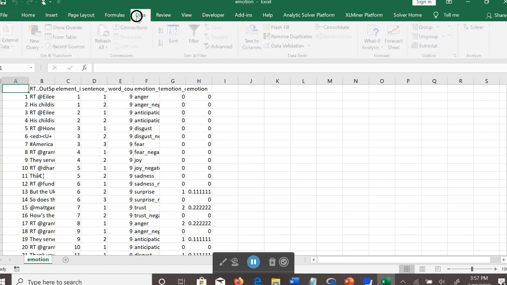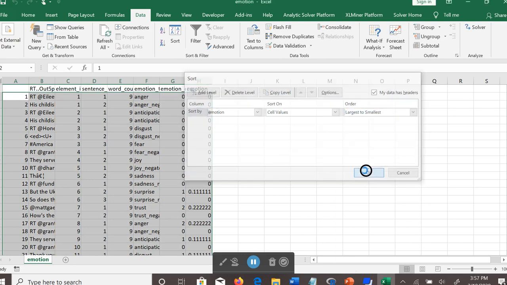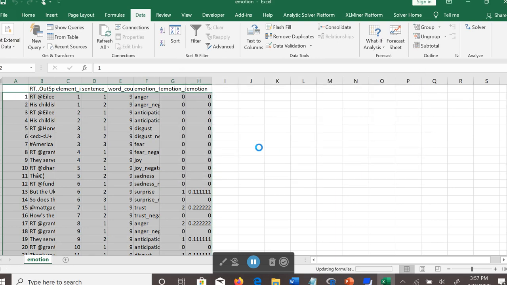And the same thing here. We can sort the emotions in descending order to see what are the main emotions associated with this event.